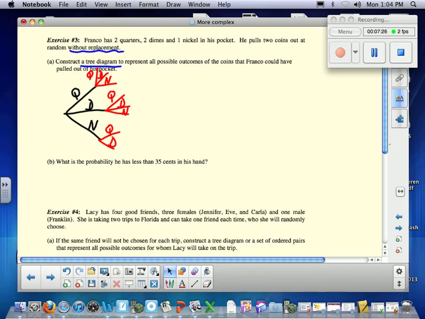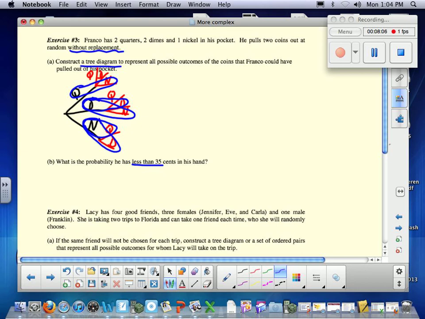All right. What's the probability that he has less than 35 cents? Less than 35 cents. So, let's start at the top. If he got the quarter, then the quarter. Is that less than 35? No. How about the quarter and the dime? No, he's equal to. How about the quarter and the nickel? Yeah. Okay. How about the dime and the quarter? No. Equal to. How about the dime and the dime? Yes. Dime and nickel? Yes. Less than 35. Good. How about the nickel with the quarter? Yes. How about the nickel with the dime?